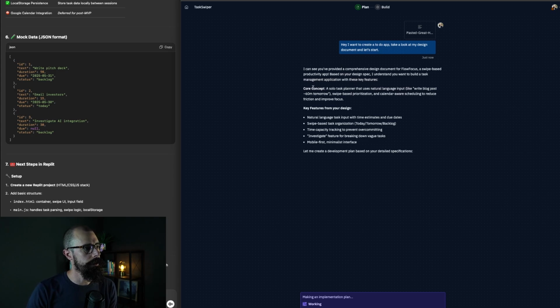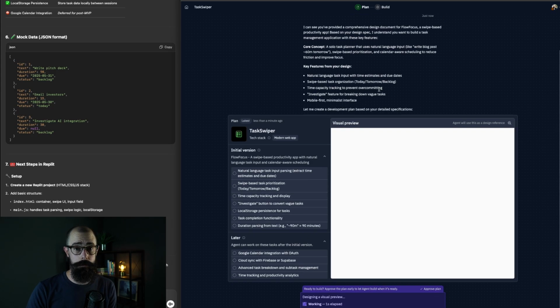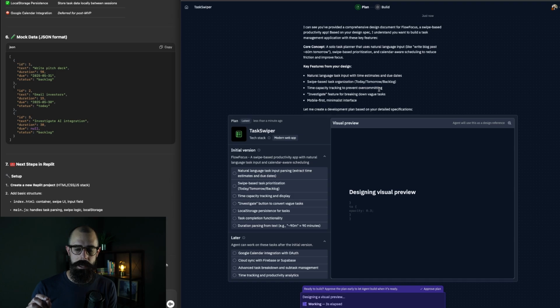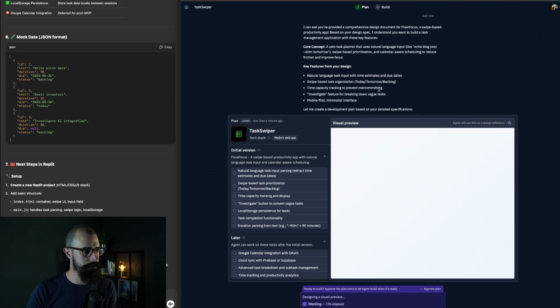So let's look here. Core concept is solo task planner. Key features from your design: natural language task input, like that's super important, right? The idea there that I can say, I need to do the laundry today and it takes 30 minutes. It should be able to parse the idea of today and 30 minutes and maybe even put it on the calendar, or say, hey, this is too long, it won't fit on your today's task list. So some of those things I really want to incorporate in here.